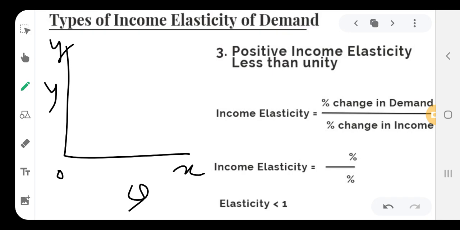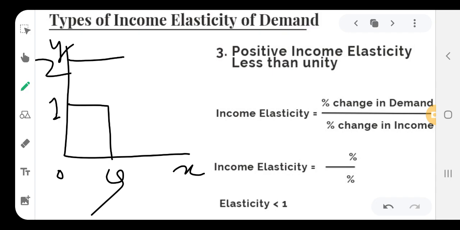In this case, consider initially when the income of the individual is O1, then he demands OQ quantity. When the income of the individual increases from O1 to O2, the individual will demand OQ1 quantity. Here in this diagram, we can see the proportionate change in income is higher, but the proportionate change in demand is lower.